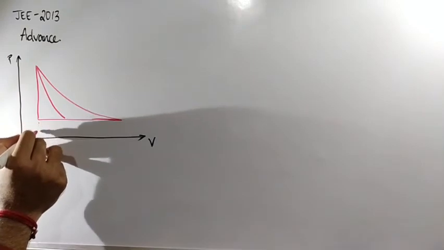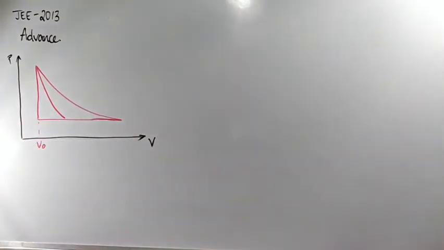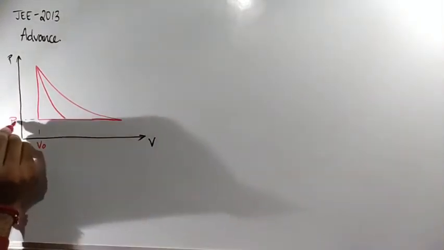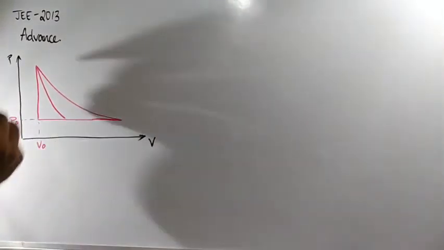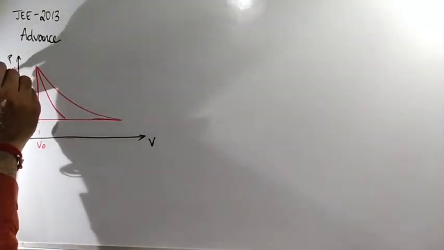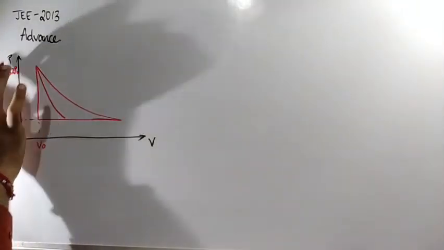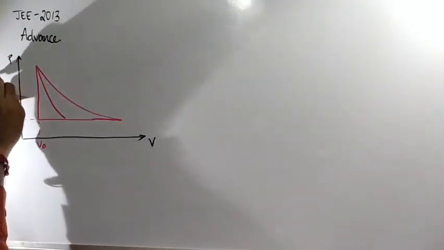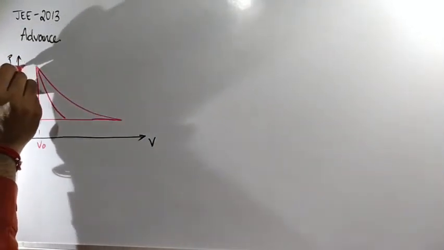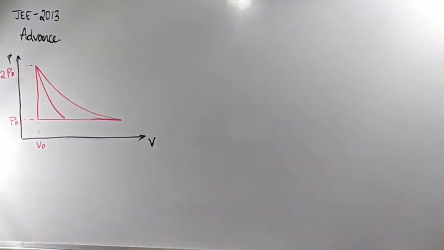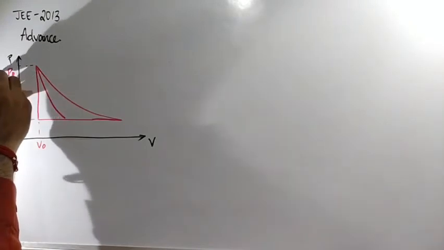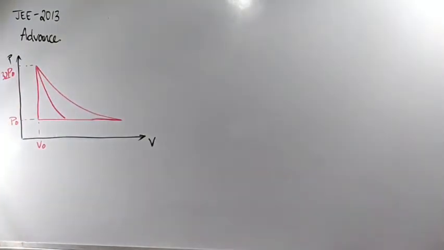This value is V naught on the volume axis, and here the value is P naught, and this value is 32 P naught. Clear? Can you see this 32? This value is 32 P naught.